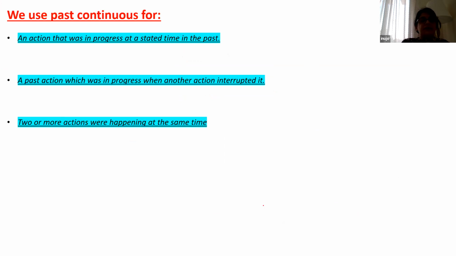When do we use past continuous for? An action that was in progress at a stated time in the past. An action that was in progress at a particular time in the past. Example, I was working in the garden all day. I was working in the garden, we don't know whether I am still working now or not. It may continue, or it may be finished. Okay, but I was working in the garden all day.